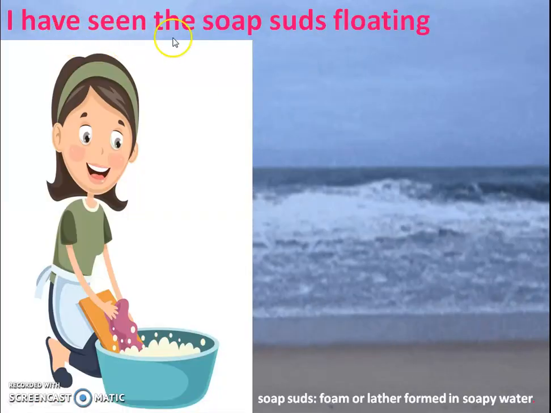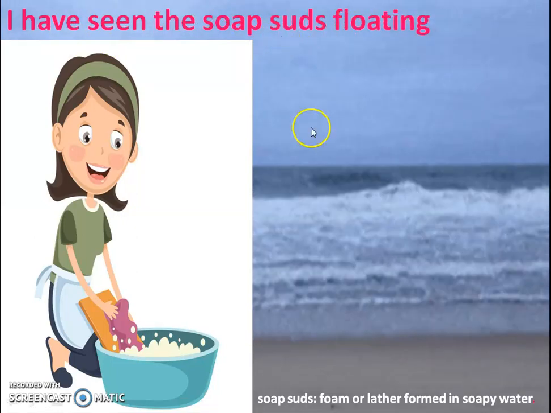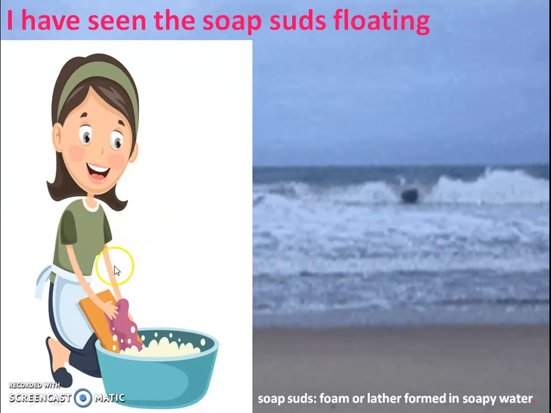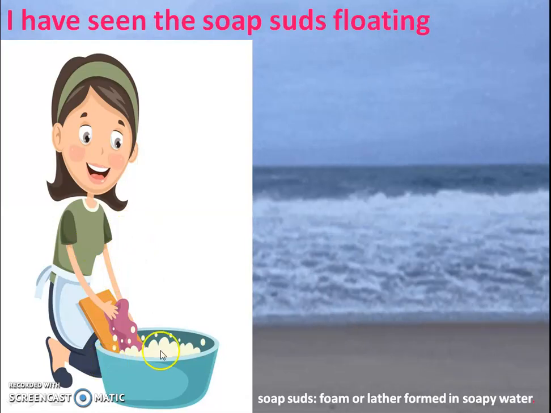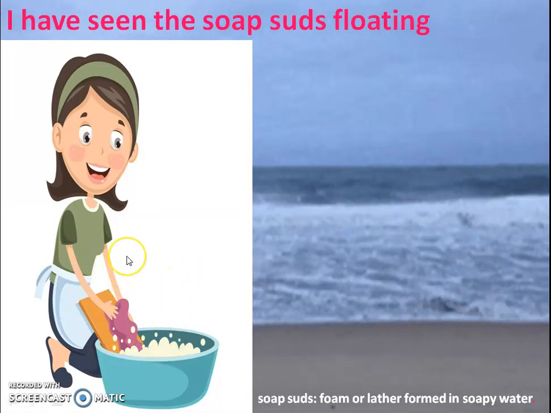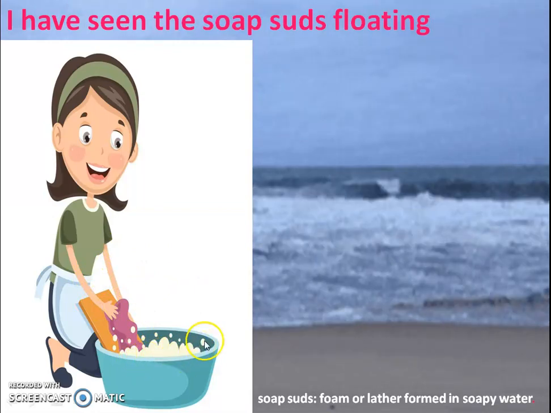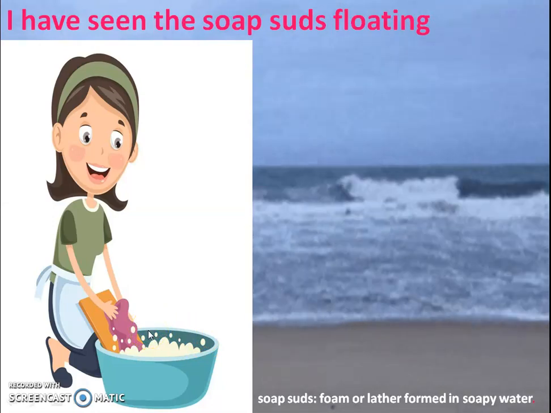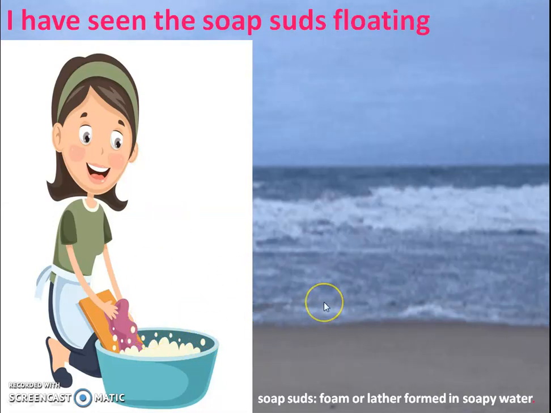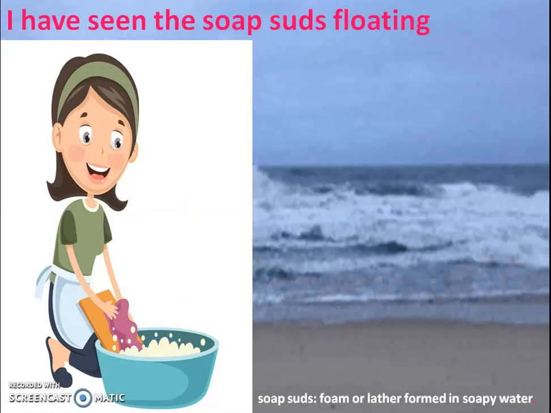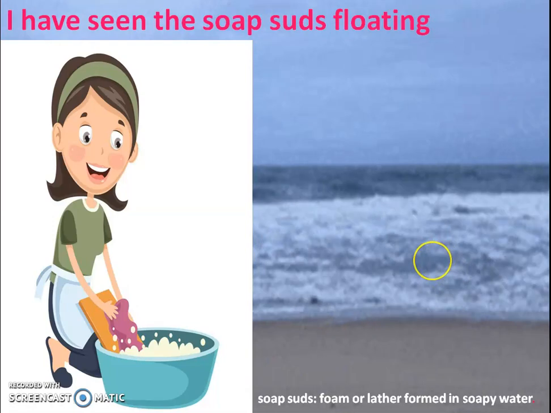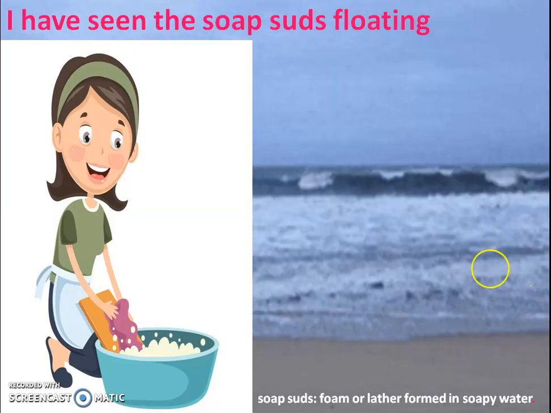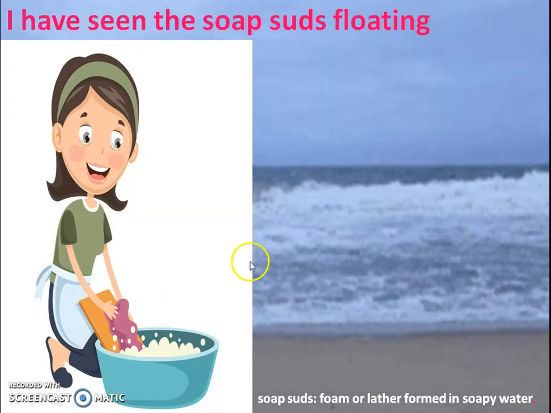Our next line is I have seen the soap suds floating. Here soap sud means foam or lather formed in soapy water. Here the poetess says that Mrs. Ocean uses a lot of bluing to wash the clothes, so bubbles or foam of soap float in water, and the poetess feels that that happens because of bluing water. But actually we know that the foam of soap in water floats on waves because of wind and waves. But the poetess said that Mrs. Ocean uses the bluing, so the soap suds are floating in water.